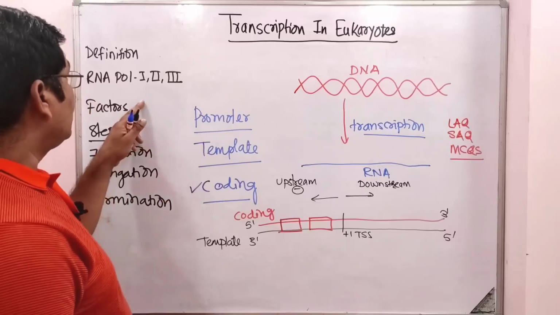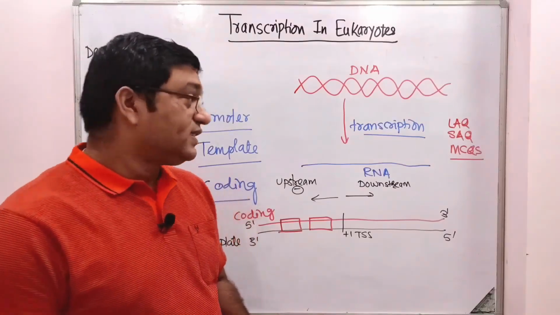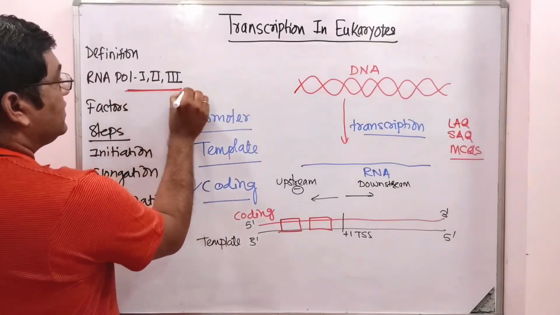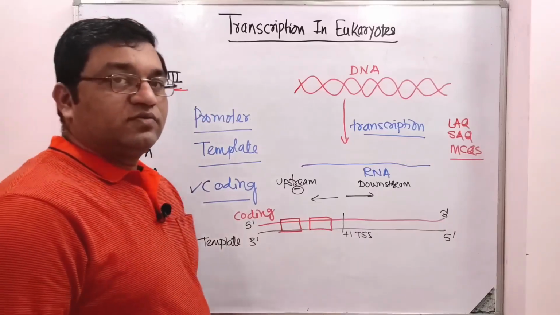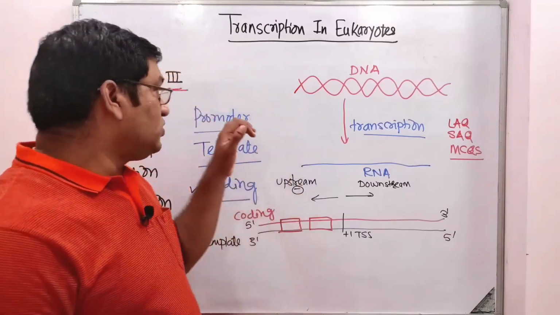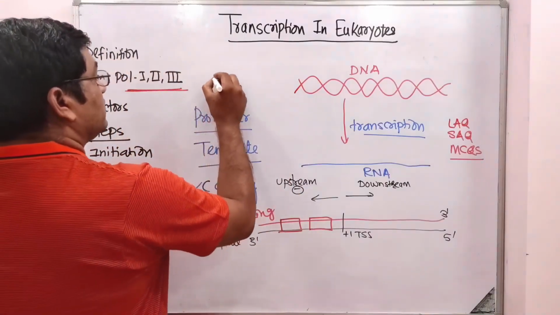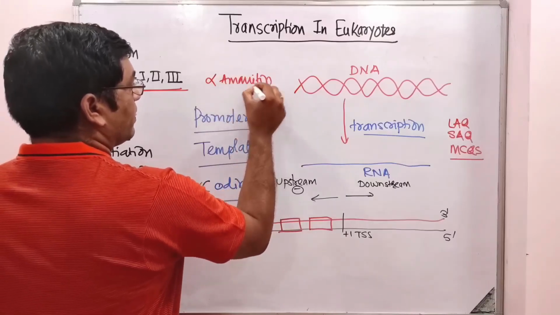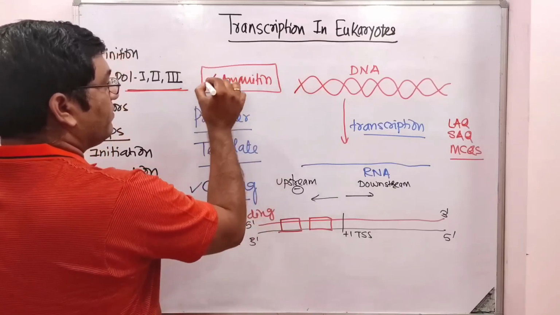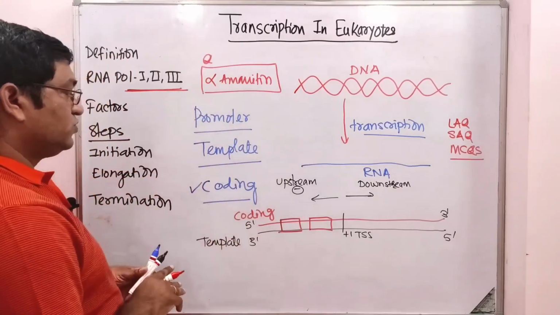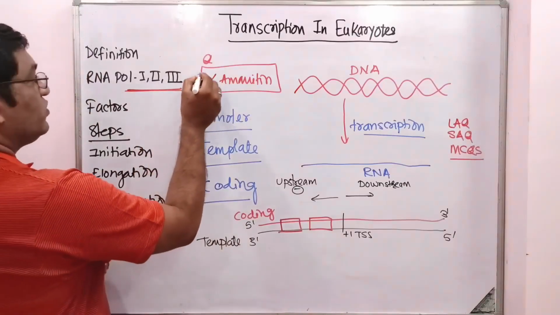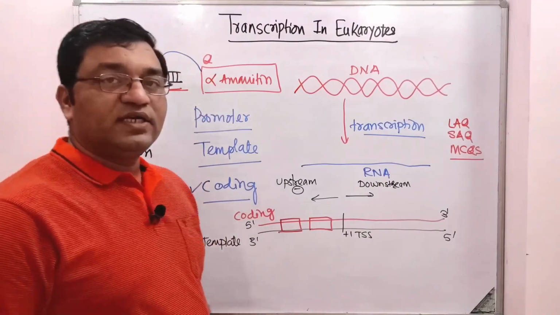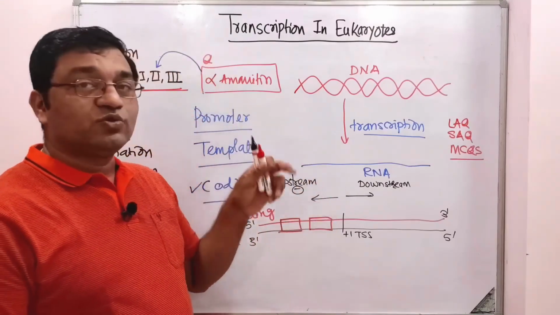Now RNA polymerase in eukaryotes is of 3 types, 1, 2 and 3, and these differ from each other in sensitivity to alpha amanitin. This is an MCQ. Okay, so RNA polymerase 2 is sensitive to alpha amanitin, which is a toxin from the mushroom.